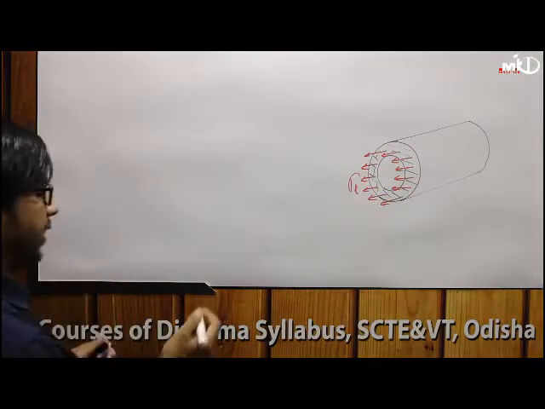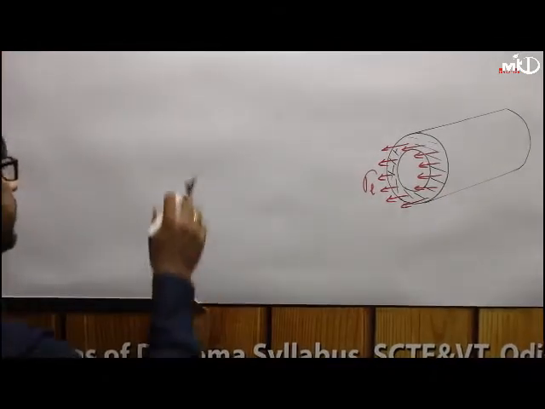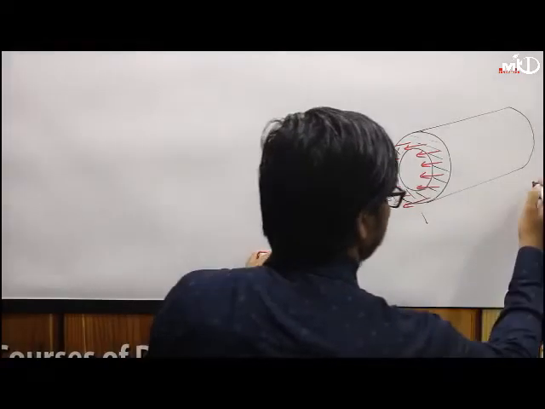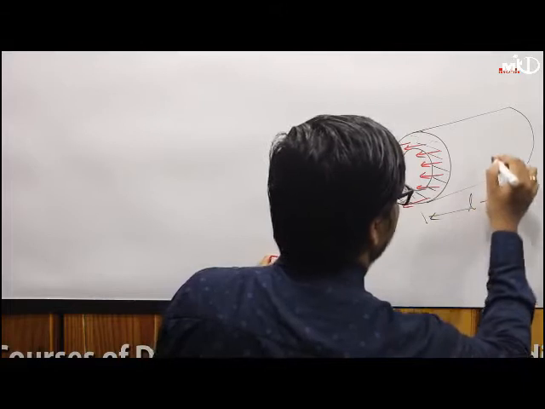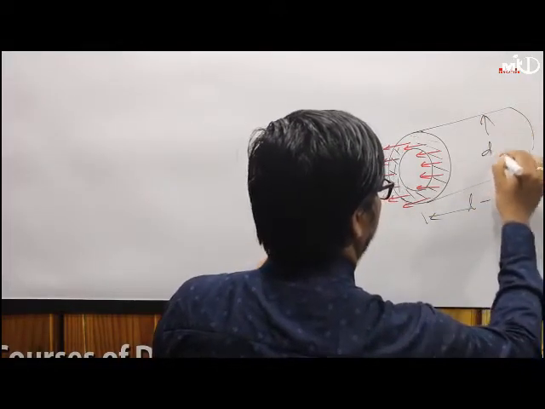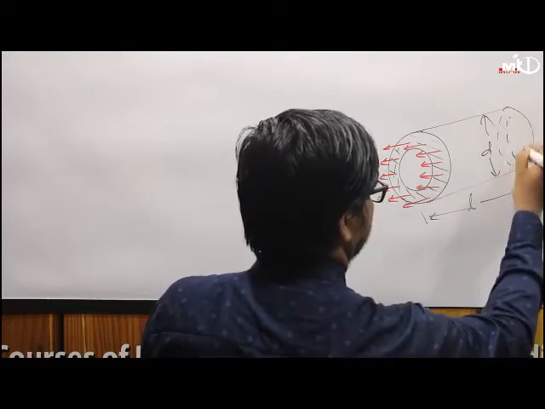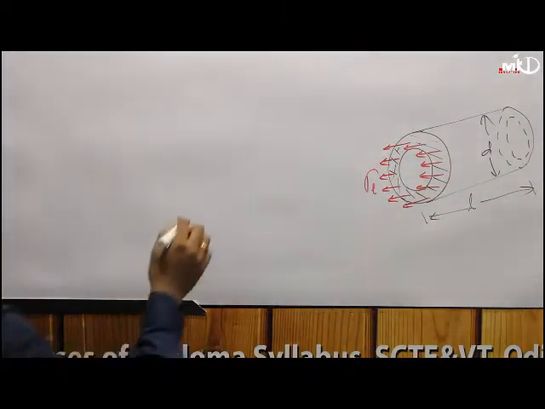Already I have told you that T is the thickness, D is the diameter, L is the length, so I am not saying that again. Okay, so what is the resisting area?